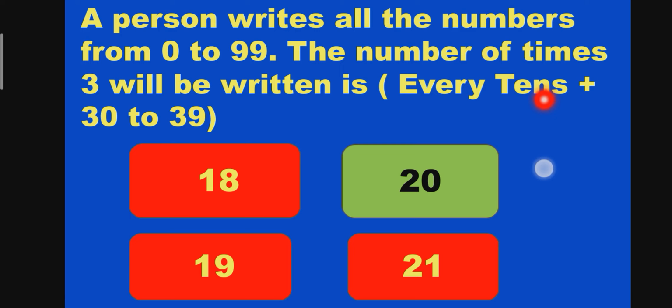Up to 90, how many tens will come? Around 19 plus 30 to 39. So the total will be 20. So we need to count every ten. So 9 times, then 30 to 39, 11 times. So 11 plus 9, 20.